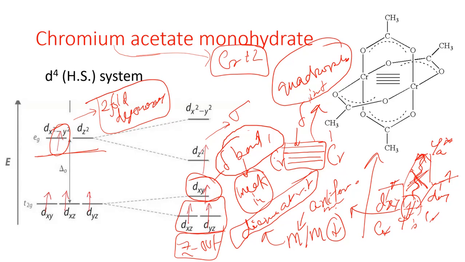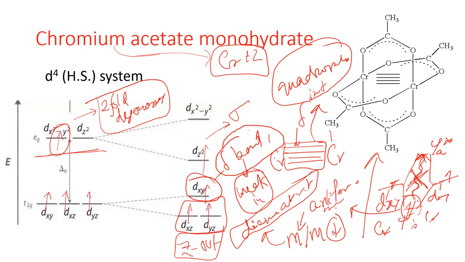Now the dxz and dyz orbitals on each chromium center containing one electron each can come close to each other and give the overlap to form two pi bonds. Now the remaining dxy orbital cannot give sigma or pi bonds. It would give a weak interaction through anti-ferromagnetic coupling and it would form a delta bond. Due to this formation of the delta bond through anti-ferromagnetic coupling, the electrons are being paired up and therefore the total magnetic moment is going to decrease, and hence you can consider these as diamagnetic even at room temperature.